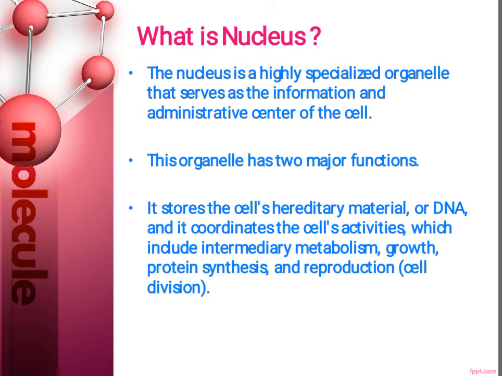If we want to say some more details about nucleus, then we can say that only cells of advanced organisms, which are known as eukaryotes, have presence of nucleus. It means eukaryotes show presence of nucleus and prokaryotes show absence of nucleus. So only the cells of advanced organisms known as eukaryotes have nucleus, and generally there is only one nucleus per